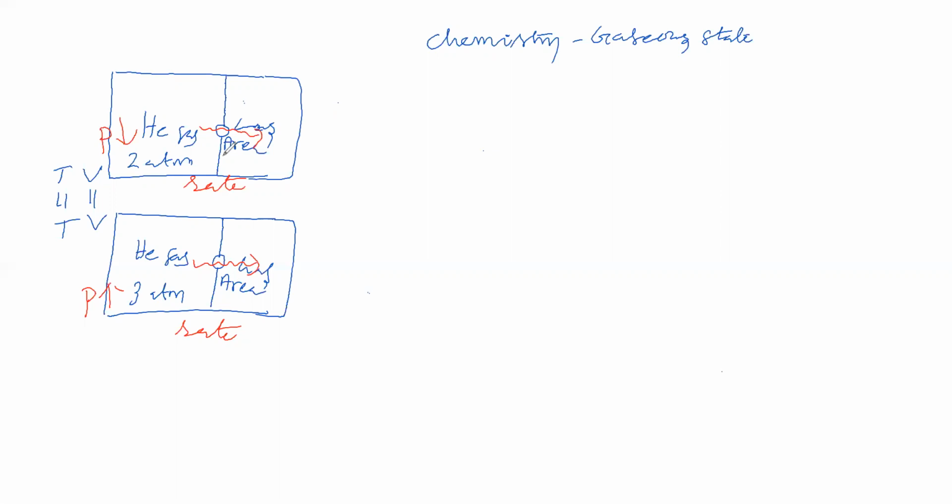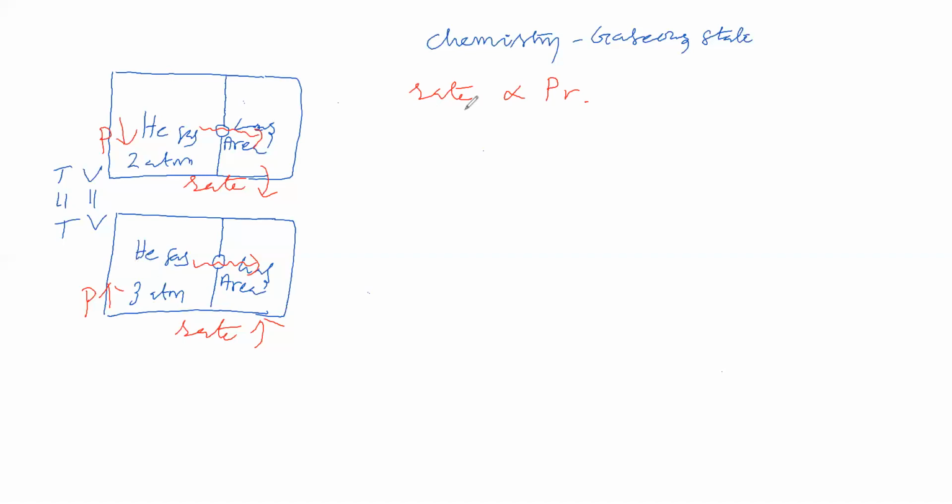That means you are saying that here it is more, and here it is less. Shall we say that rate of diffusion is directly proportional to pressure? Now you are saying that rate of diffusion is more here and less here, because here the pressure of helium is low and here it is high.